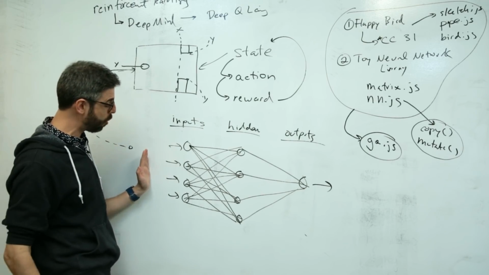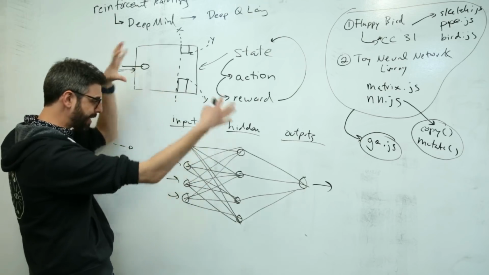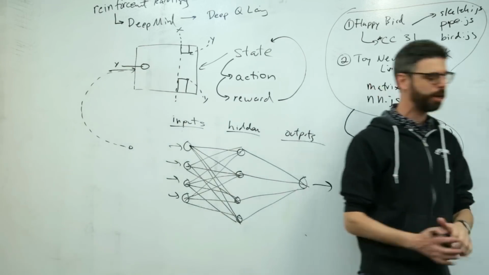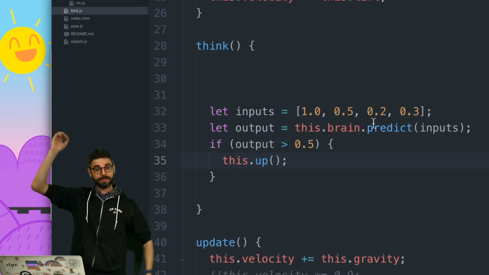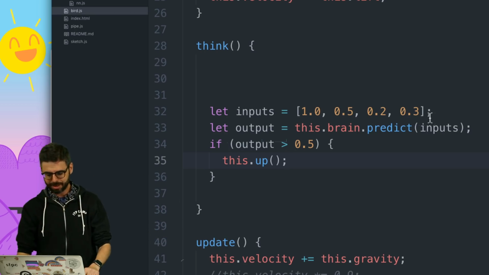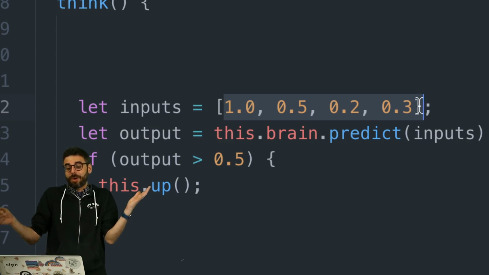The inputs feed through, times the weights, summed, activation function, times the weights, summed, activation function. I get the output. And based on that output, if it's greater than 0.5, the bird jumps. If it's less than 0.5, the bird doesn't do anything. But this is no good here, right? This is just me. Let's just see if this works, though.